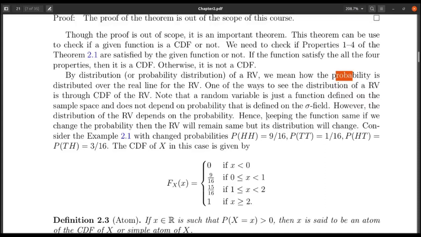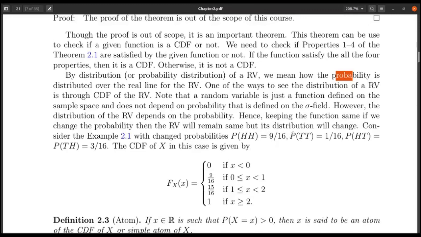Okay, so let me point out here that a random variable is just a function defined on the sample space and does not depend on the probability. However, the distribution of the random variable, by which we mean the cumulative distribution function, is one way of saying the distribution. The cumulative distribution function depends on the probability. Hence, keeping the function the same, that means the random variable the same, if we change the probability, then the random variable will remain the same, but the distribution function, that means the distribution, may change.